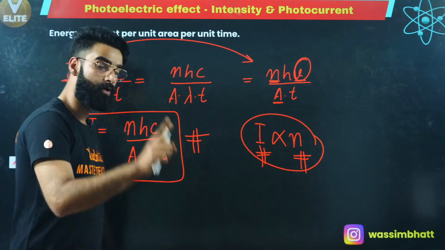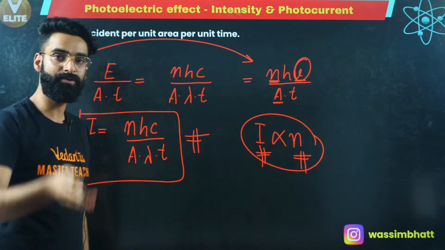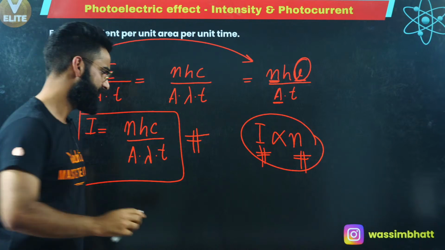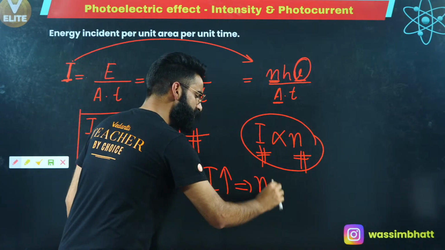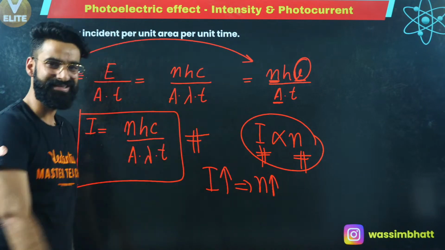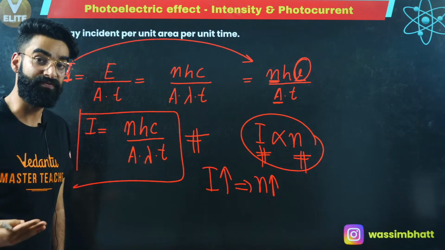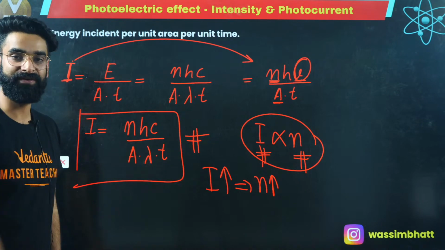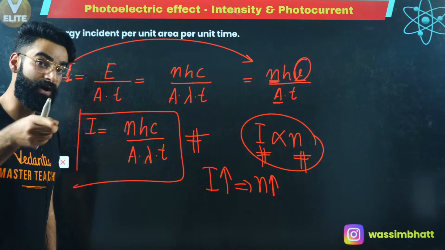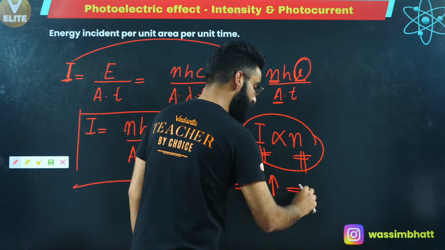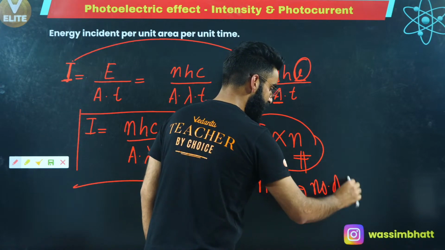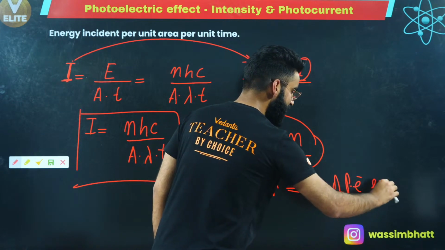And I told you, one photon is enough to remove one electron. Just give it a thought. If I'm increasing the intensity of the light, that means the number of photons incident on the surface is increasing. Since one photon is enough to take one electron out, can I say the number of photoelectrons emitted will increase?